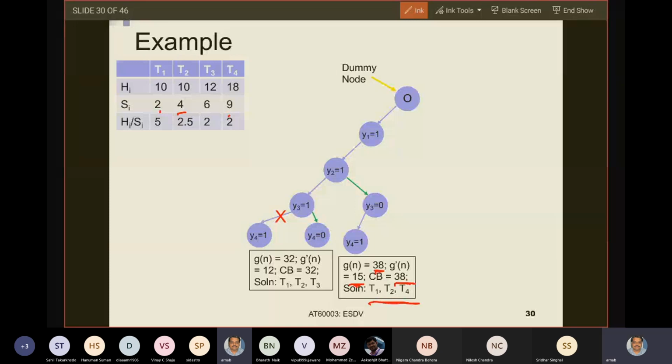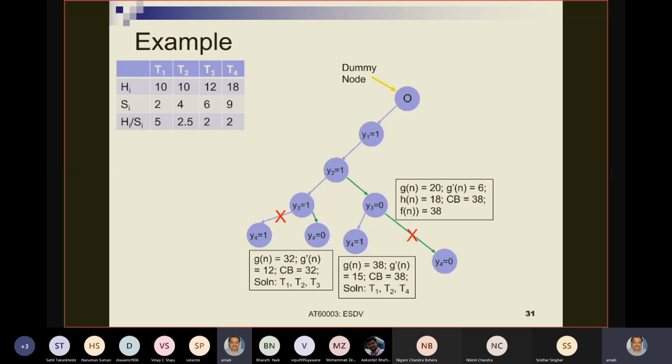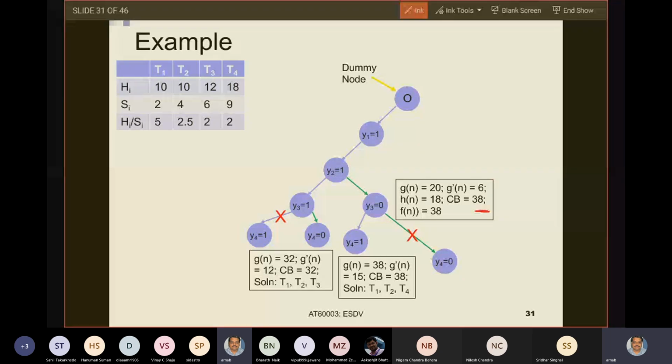Now let us see what happens. See that now what happens when you try to expand y4, means y4 equals to 0 was in the stack and you extract it, but do you need to further explore y4? No. Why? Because you know that your current base solution is 38 and your upper bound is also 38.